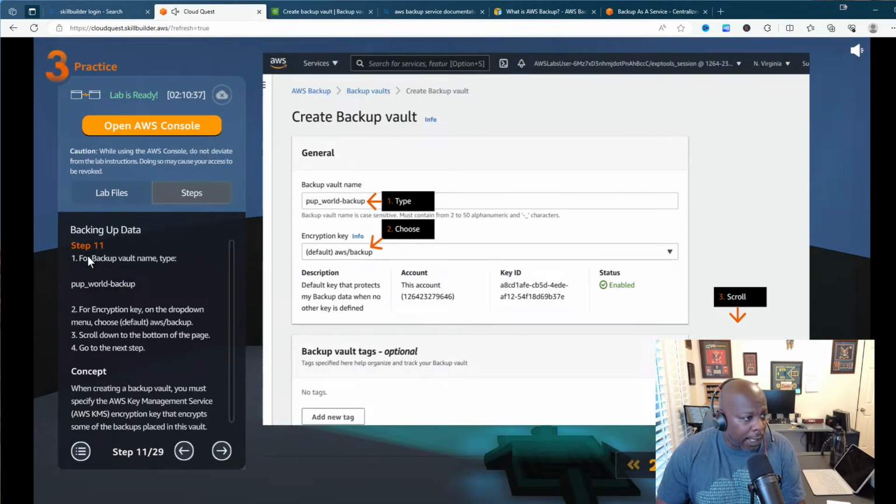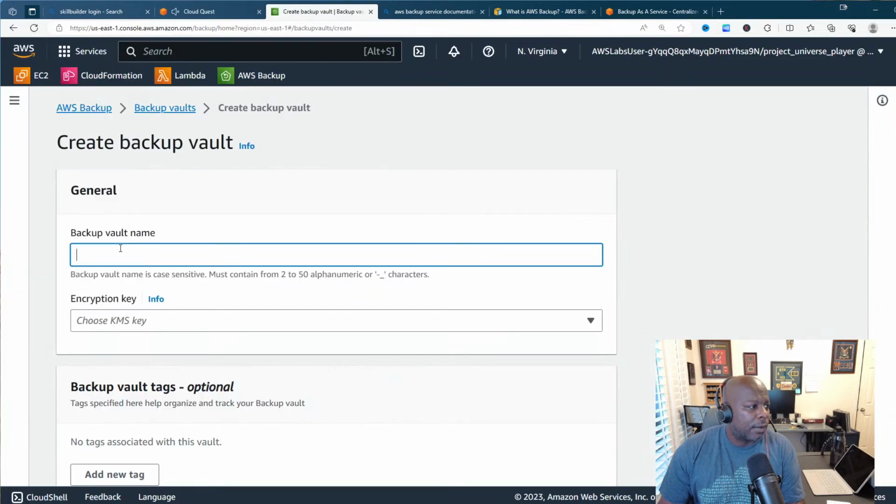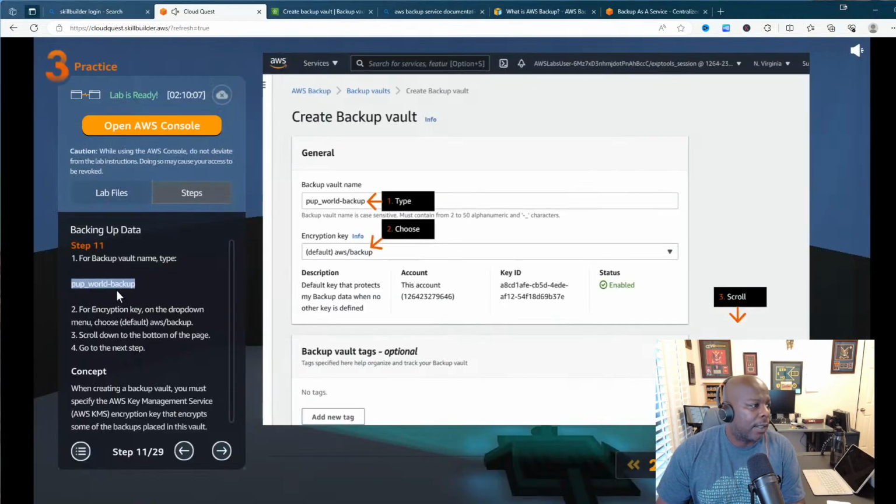For the Backup Vault name, we want to type PUP World Backup. So now let me see if I can copy and paste that. I may or may not be able to do it. It all depends on the video that I'm making. Yep, so here we go. Can't do that. Let me try something here. I might be able to do it if I do it to a text editor first. Sometimes it works that way.